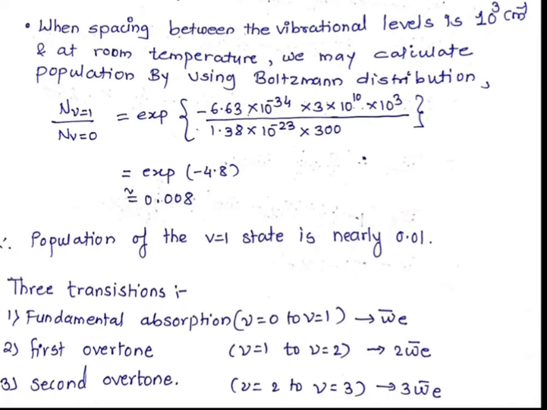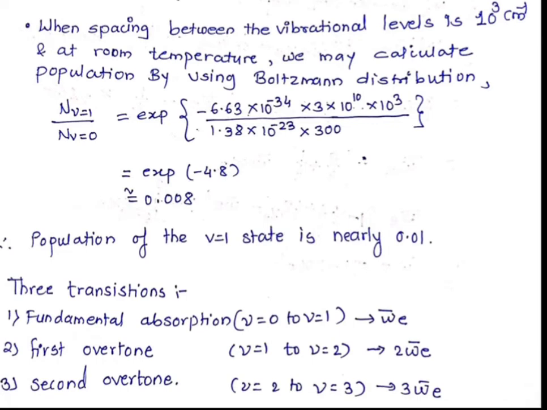So we calculate the ratio of the population of the ground state and the first excited state, that will be 0.008. So we can say that the population of the first excitation or the first transition is nearly equal to 0.01. So the population of the V is equal to 0 to V is equal to 1 transition is equal to 0.01. So we will get the three transitions, as I have said.